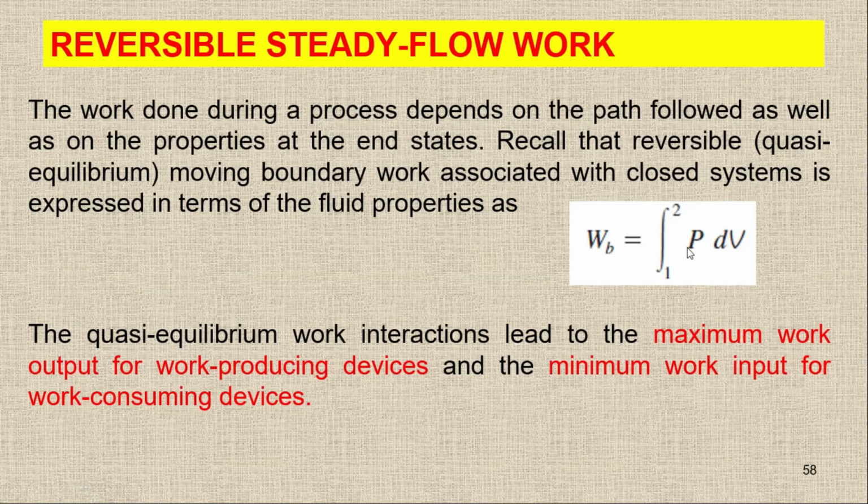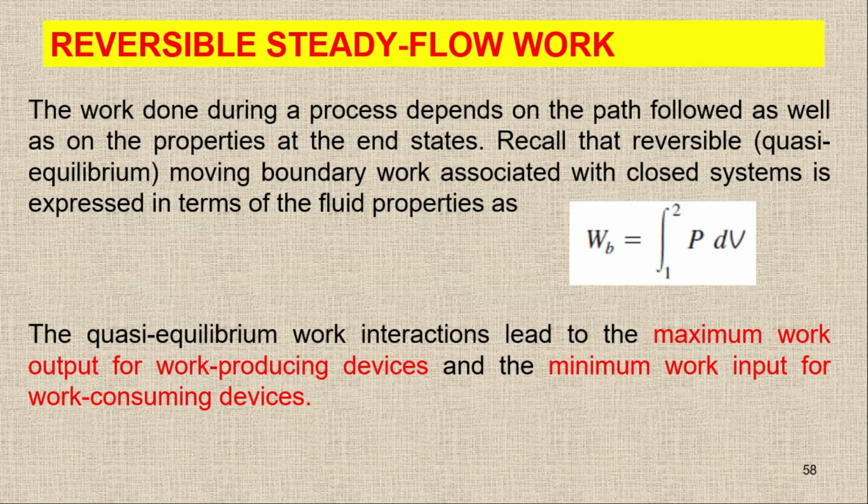Normally, the quasi-equilibrium process is an ideal process, and whenever we have a quasi-equilibrium work interaction, you will get the maximum work output from work producing devices, like a turbine. And whenever we have work consuming devices, we will get the minimum work input for an ideal process.